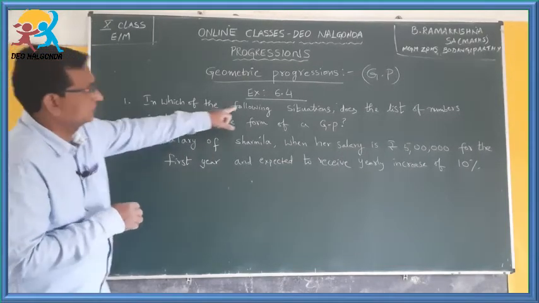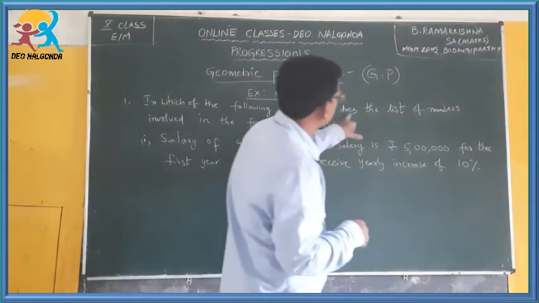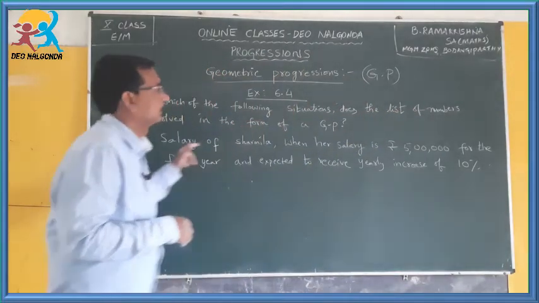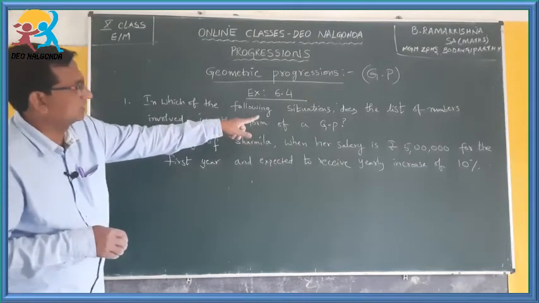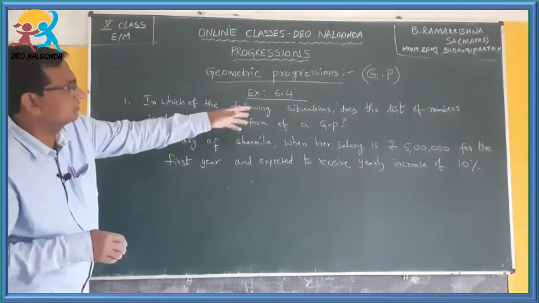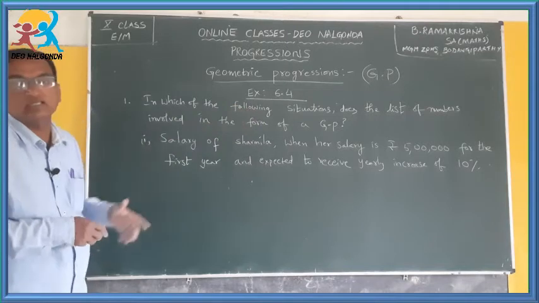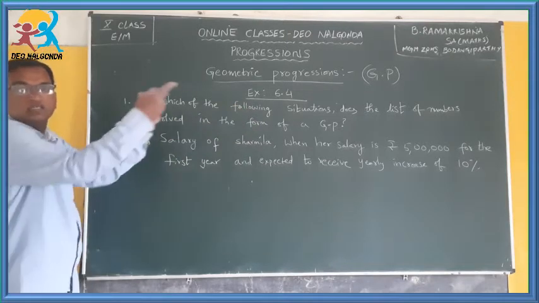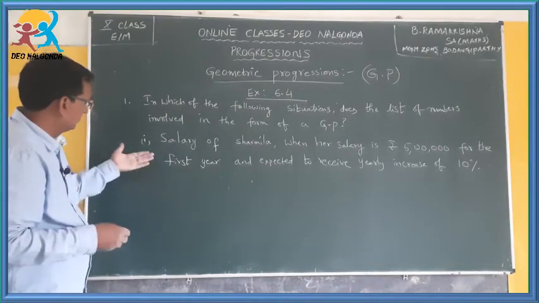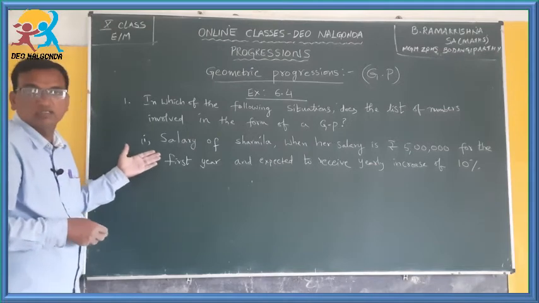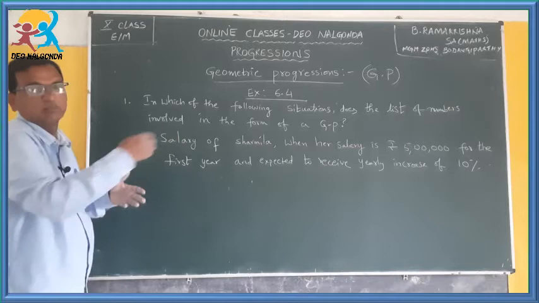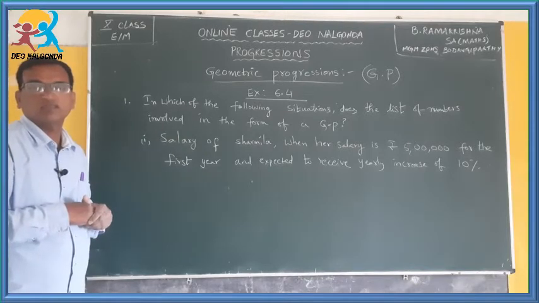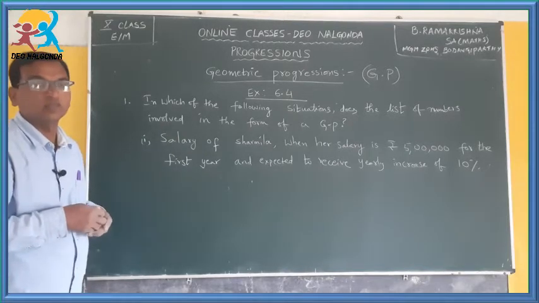Okay, in which of the following situations does the list of numbers involved form a GP? He is saying list of numbers, but in this bit there is no list of numbers. So what to do?